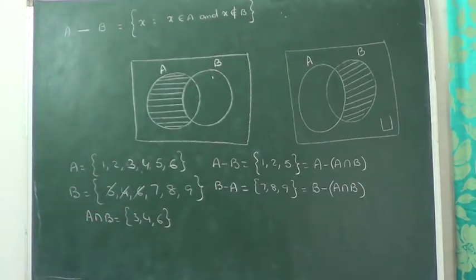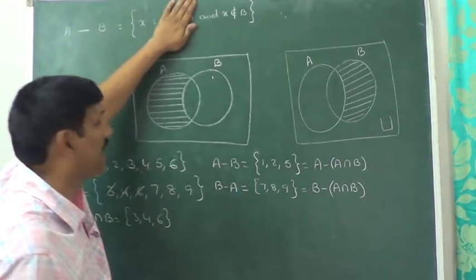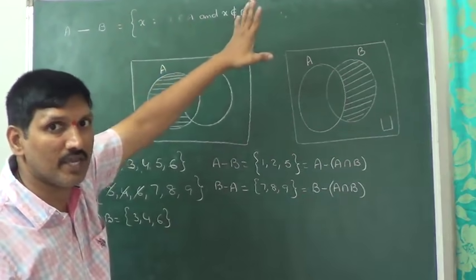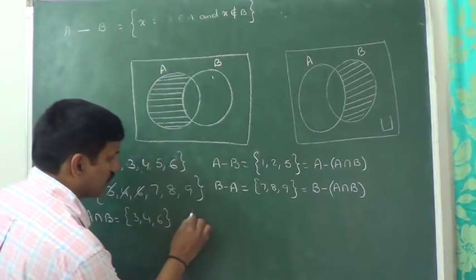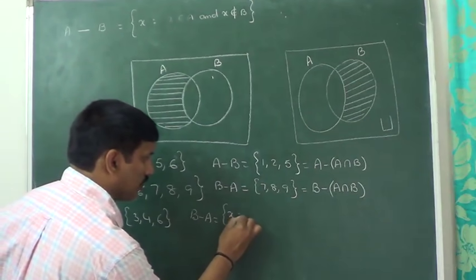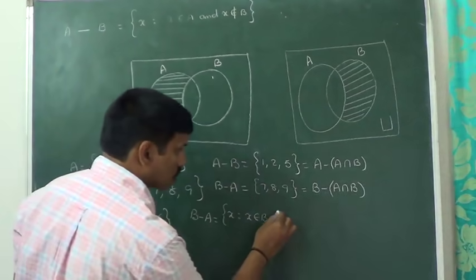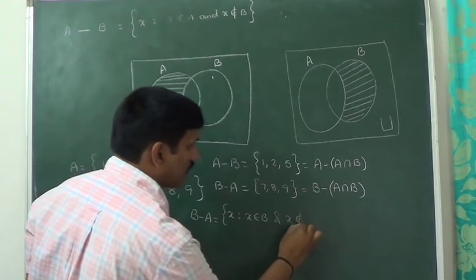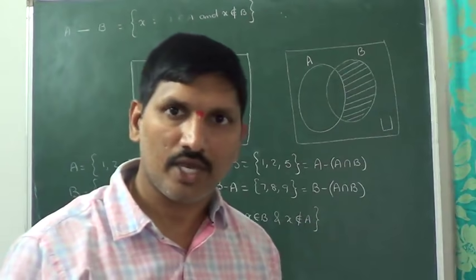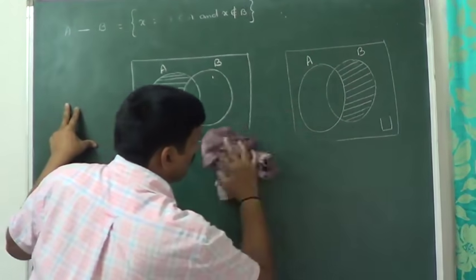That is about A minus B. Observe the definition. A minus B is equal to X such that X is present in A and X does not belong to B. X has to be present in A, not present in B. But can you tell me now what is the definition for B minus A? B minus A is equal to X such that X belongs to B and X does not belong to A. So that is about B minus A, right? So you know the definitions of A minus B and B minus A.